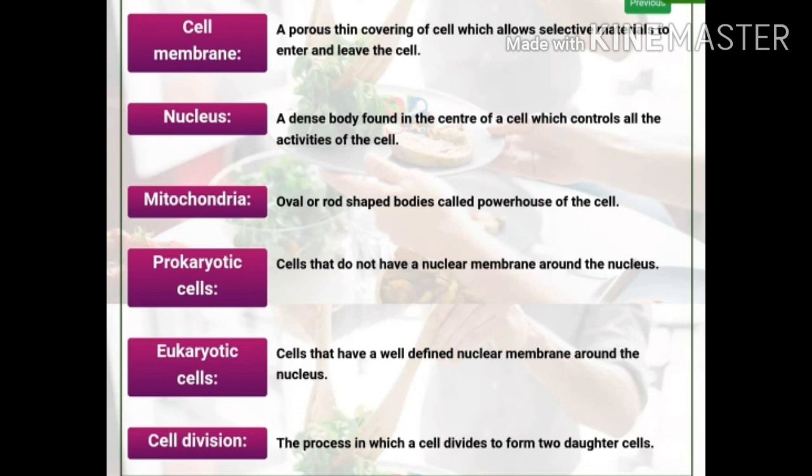Cell division. The process in which a cell divides to form two daughter cells is called cell division.